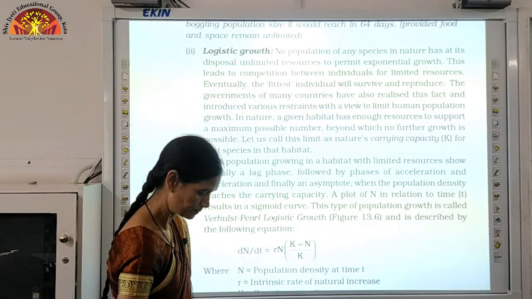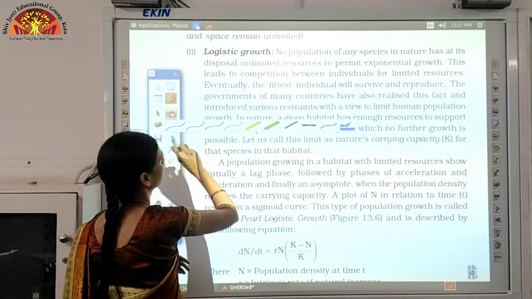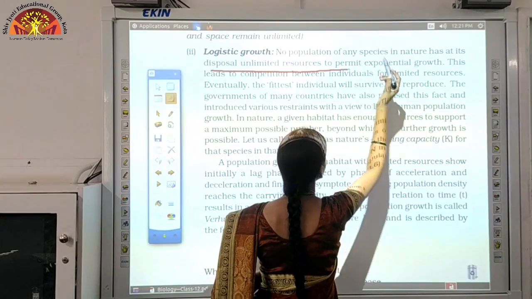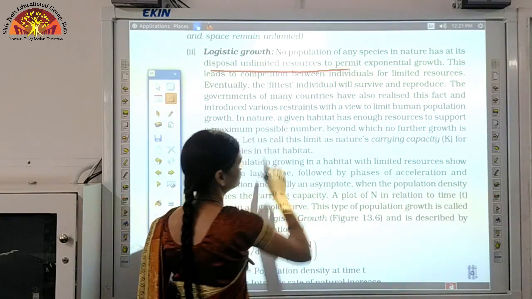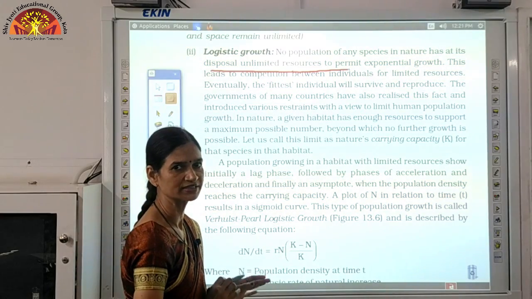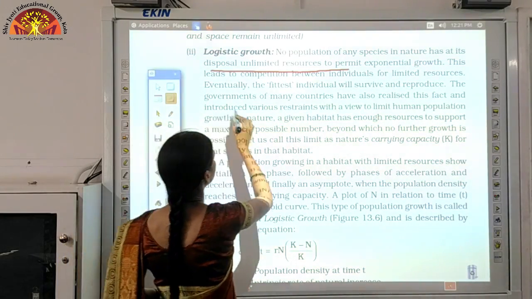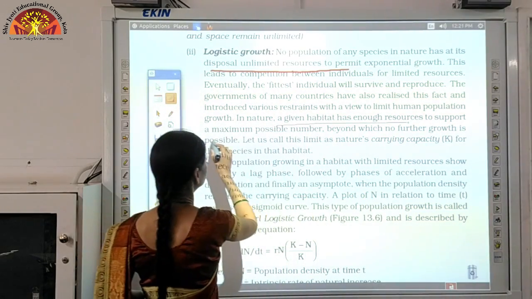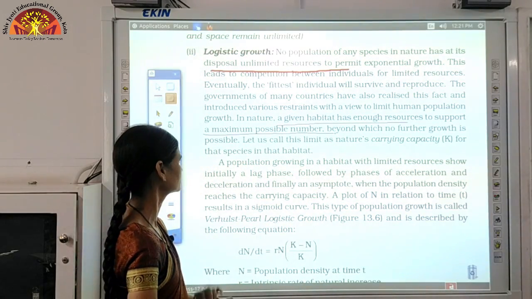So you can mark that unlimited resources lead to exponential growth, and it will lead to competition and the resources will slowly get limited. In nature, a given habitat has enough resources to support a maximum possible number beyond which no further growth is possible.